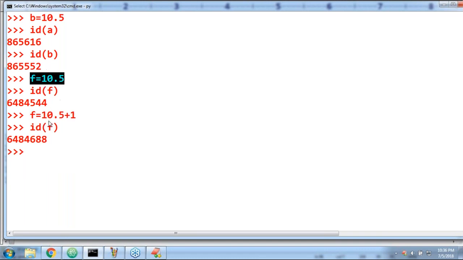If f is equal to 10.5 plus 1, I'm trying to add plus 1 to the 10.5. Still it is the f only. Did a new object get created, or is the change happening in the existing object only? Getting, right? Now I hope you are going to believe float is immutable. Correct?